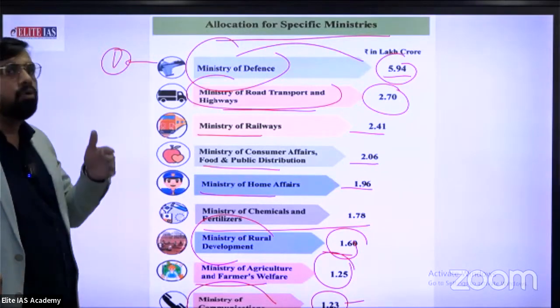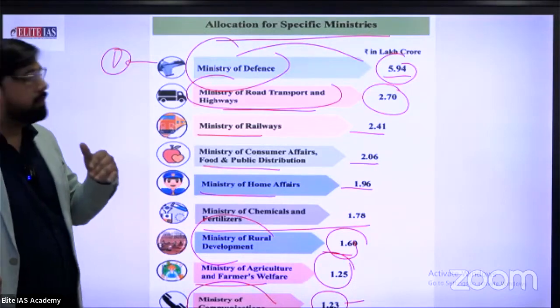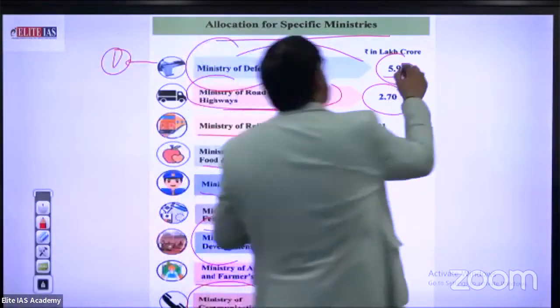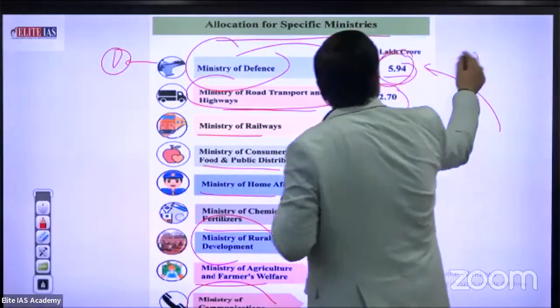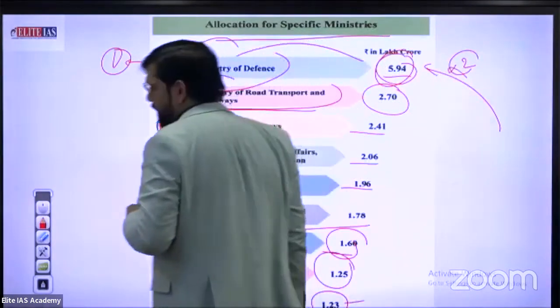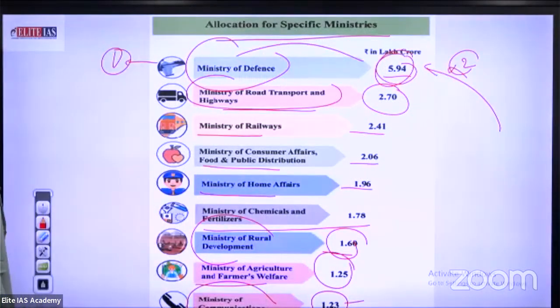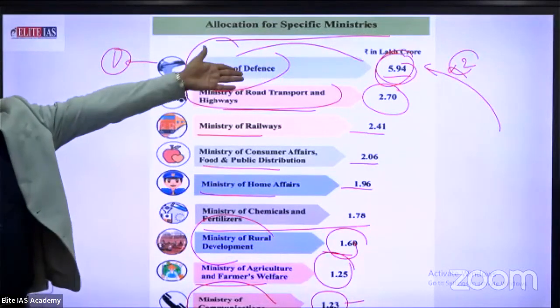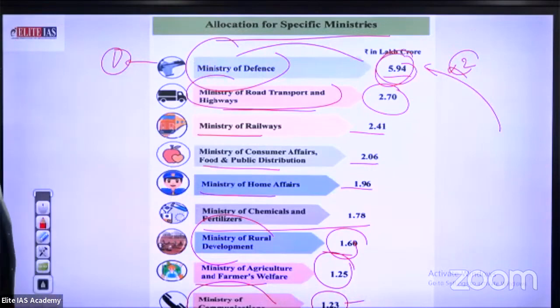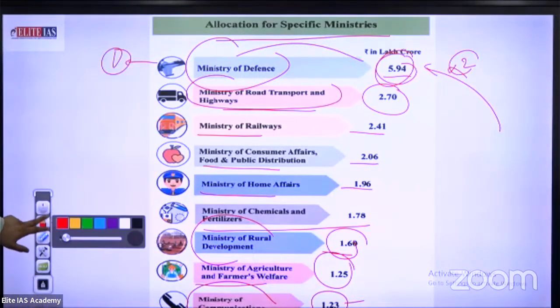In 4 to 5 years, the budget, especially on defense, has just doubled. From approximately 3 lakh crore to approximately 6 lakh crore. 5.94 means approximately 6 lakh crore. Okay, just see 5 minutes on the economic survey in our upcoming slide.